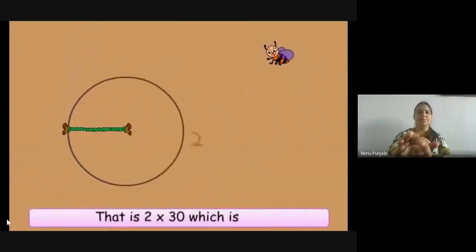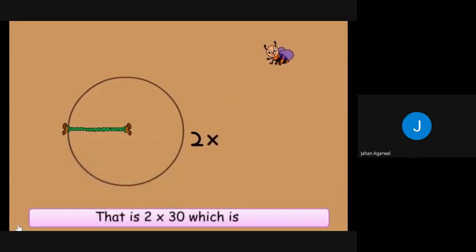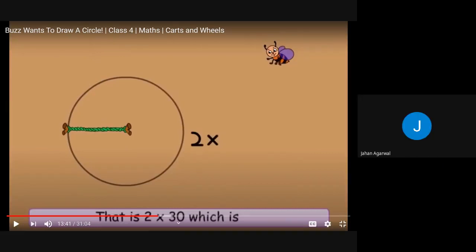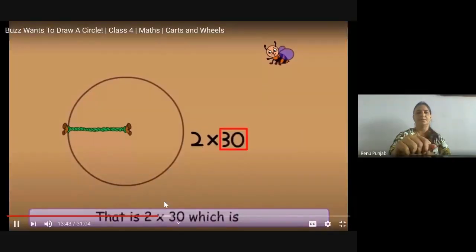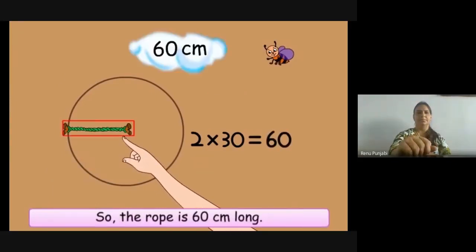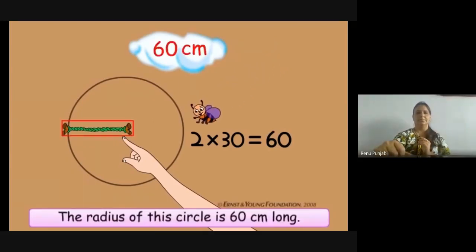So how much will it be? 60. Meter or centimeter? Centimeter. Yes, 60 centimeters. So the rope is 60 centimeters long. I know now. The radius of this circle is 60 centimeters long.